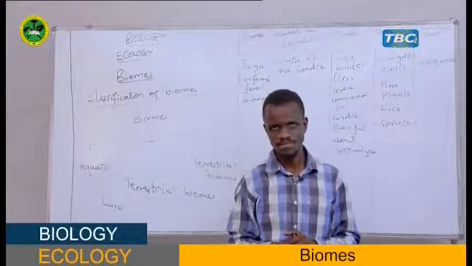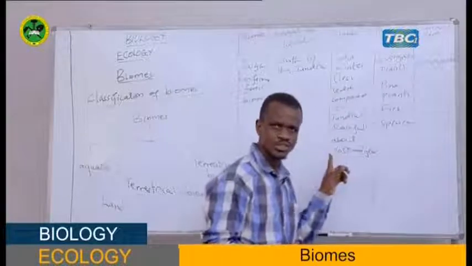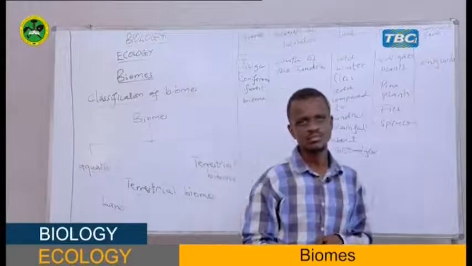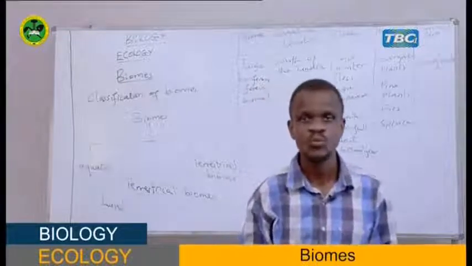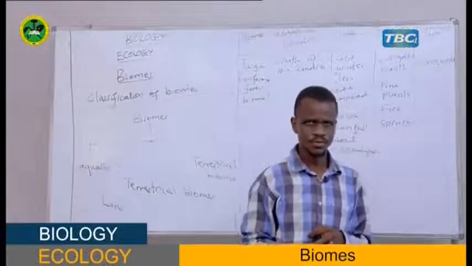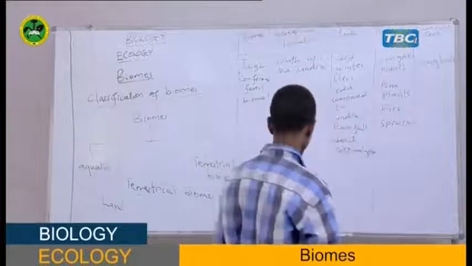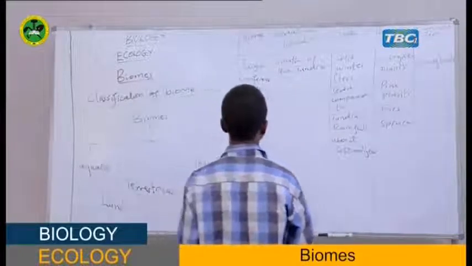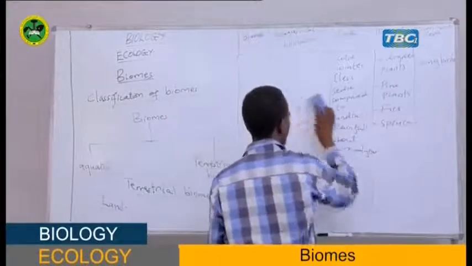Together, student? The rainfall of the taiga biome is about 650, but the tundra biome is less than 250 millimeters per year. Hope you are following, my student. That is it. Now, let us continue discussing another biome.